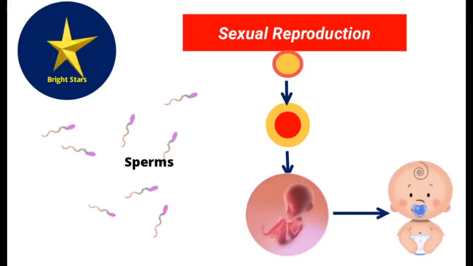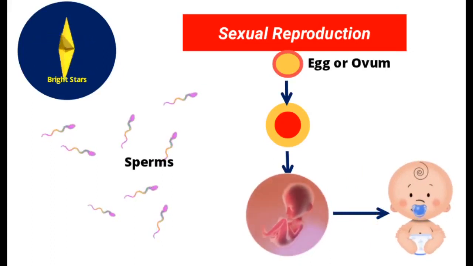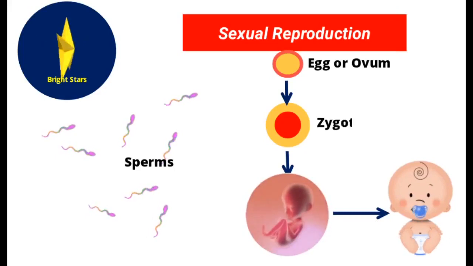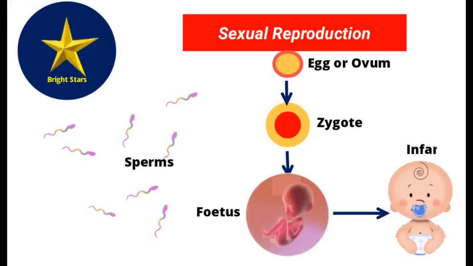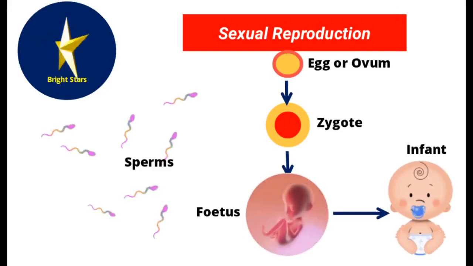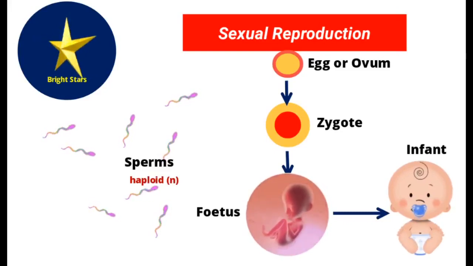So what are the different stages here? Sperms, egg or ovum, then zygote, followed by fetus, followed by infant. Here one important thing we have to know: sperms are haploid. What does it mean? Haploid means a cell with one set of chromosomes.